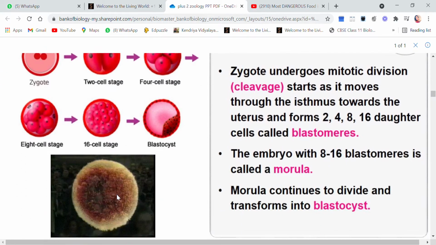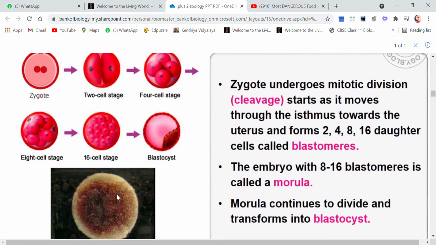Okay children, the zygote has been formed and now the zygote is one cell, and it is diploid. This is zygote, one cell, and it has two nuclei, one from the sperm and one from the ovum, so it is 2N.